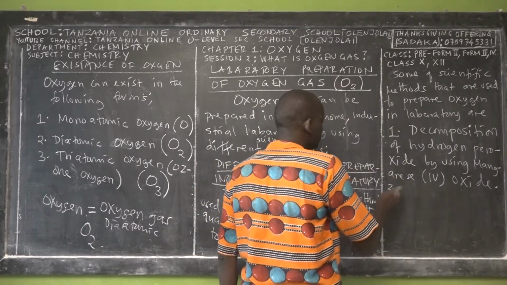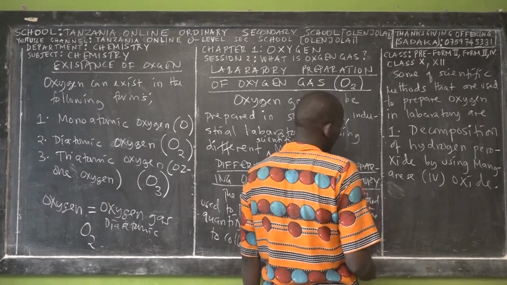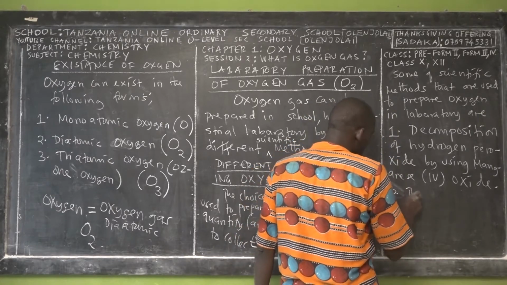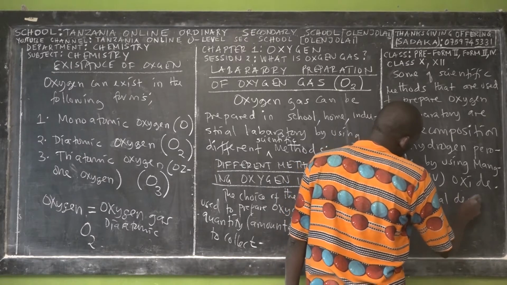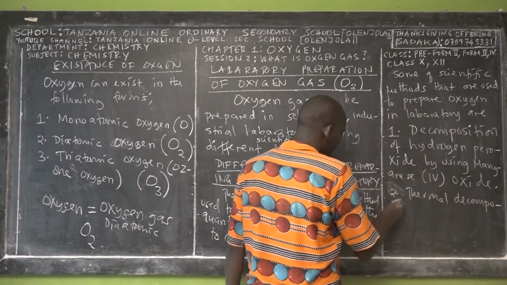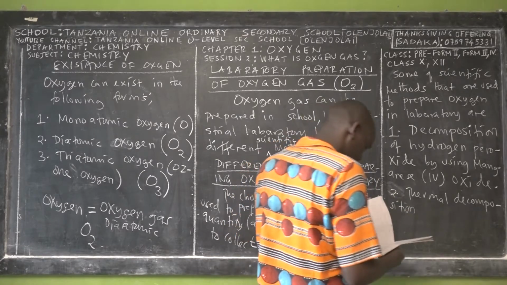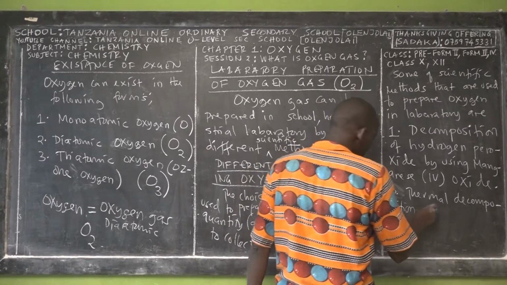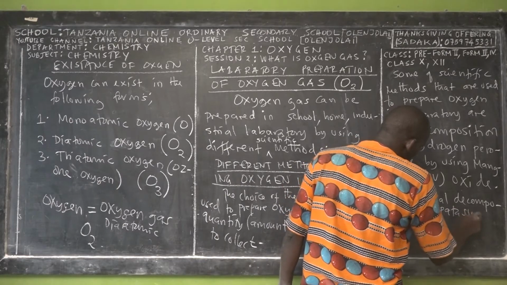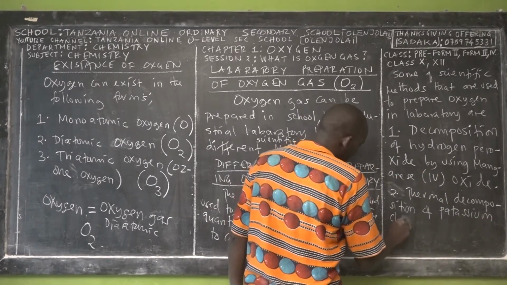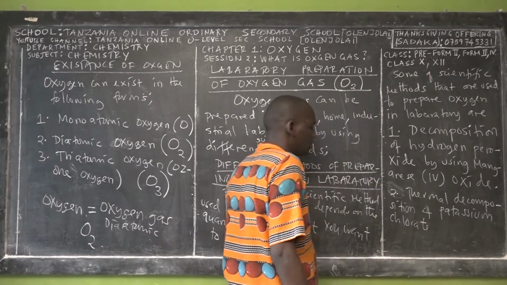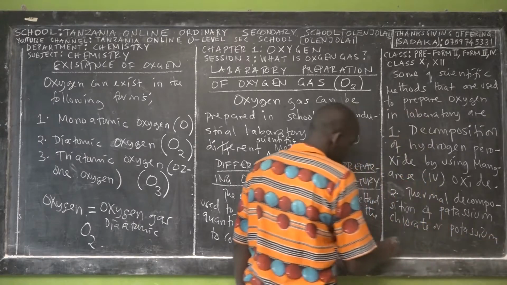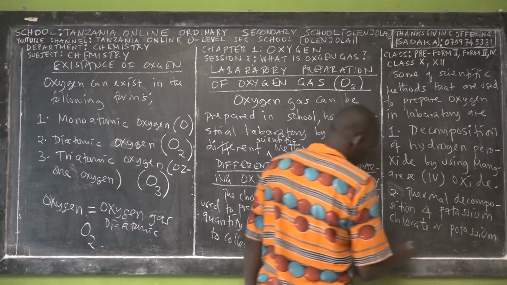So this is now thermal decomposition of potassium chlorate, or potassium nitrate.